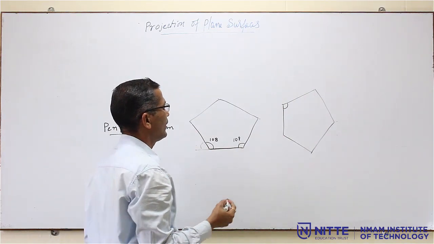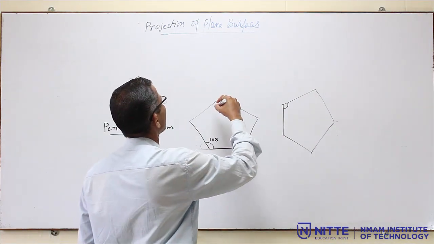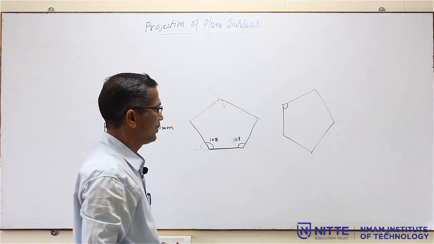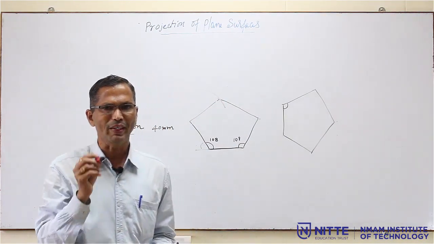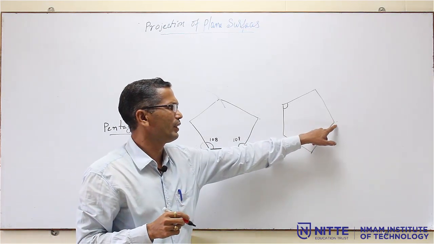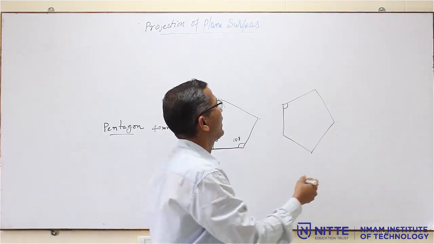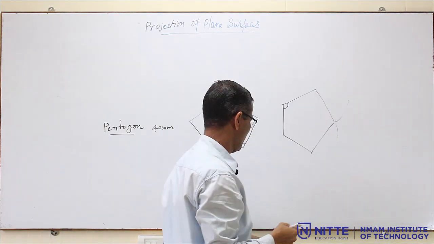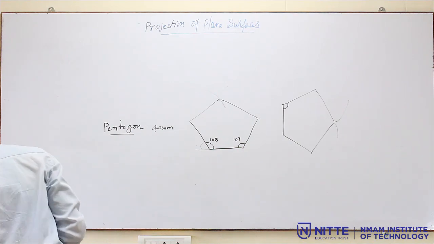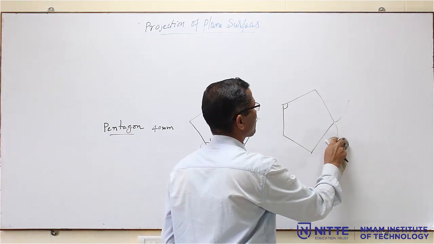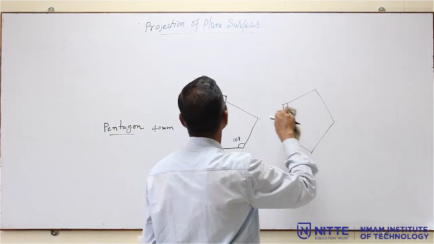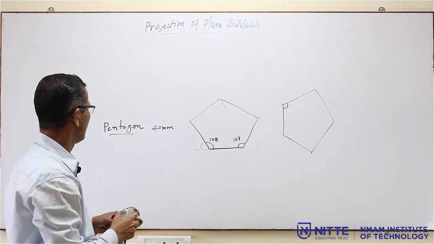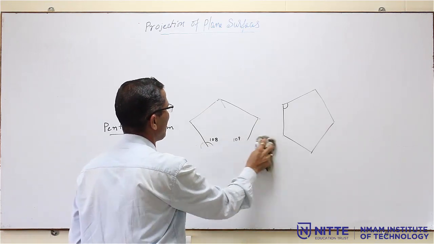Now, while drawing, you have to take care about the arc that you are going to draw. Do not draw the arc very dark. It is a very light arc only to get this point. Do not make it a dark line, because there is no extra part for the pentagon. That is why just draw a light arc. That is sufficient. So, this is regarding the pentagon.